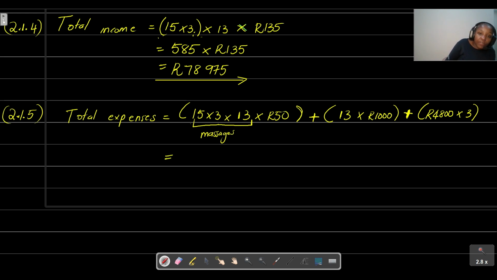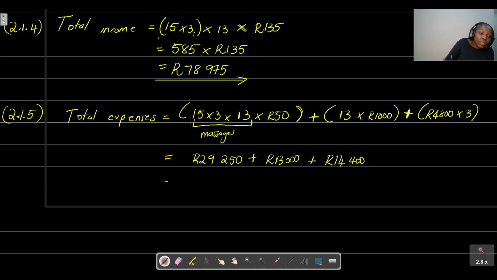So if you take 15 multiplied by 3 multiplied by 13 multiplied by 50, you will get 29,250, plus 13 multiplied by 1,000, which gives us 13,000, plus 4,800 multiplied by 3, which should give us 14,400.